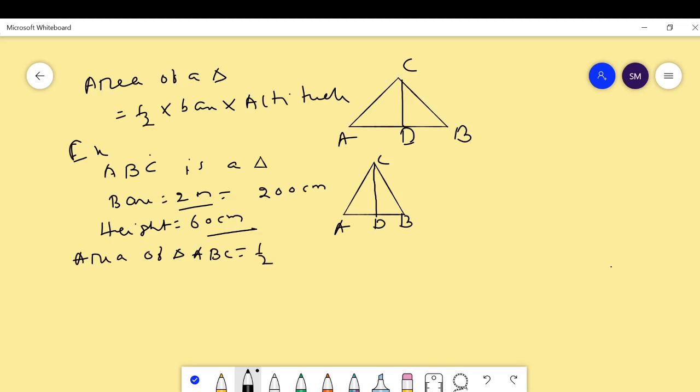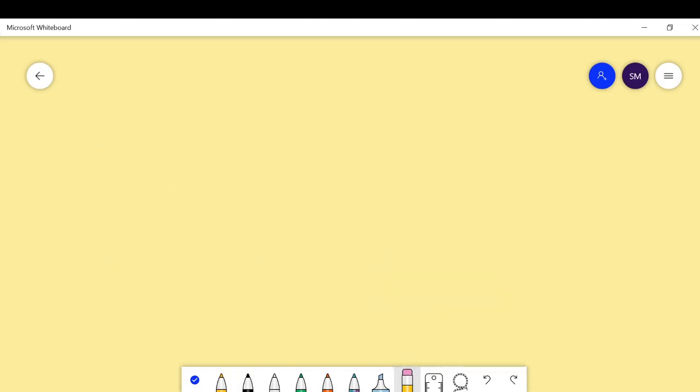ABC is equal to half into base into height, which is equal to half into 200 into 60, which is equal to 6000 centimeter square, which is equal to 0.6 meter square. Converting it into meter, we get 0.6 meter square. Okay. Then another question. I have already told you, please practice variety of questions.